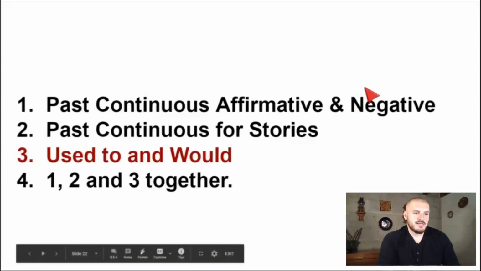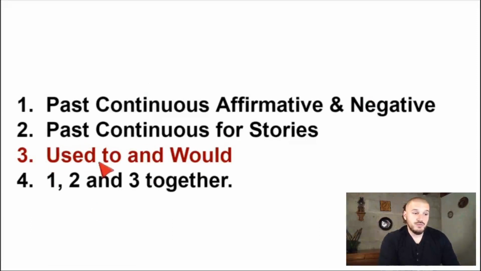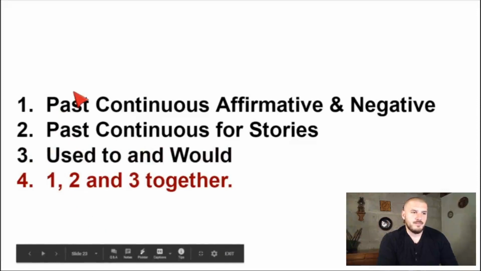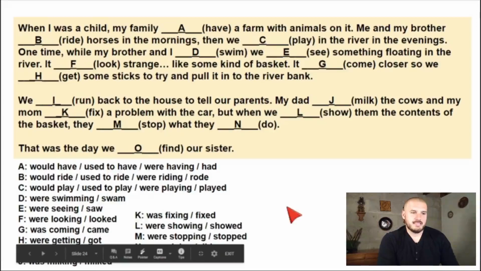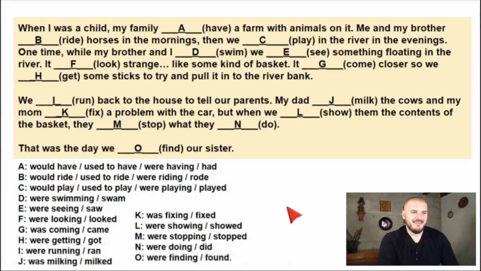Okay, so we looked at past continuous, affirmative and negative. We looked at past continuous for stories. We looked at used to specifically and a little bit of would, but used to is more important. And now we're going to look at all of these 3 together. Here is a mega text, okay? And I have given you some options for each answer. When I was a child, my family would have, used to have, were having, or had a farm with animals on it. It's possible that more than one answer is correct, okay?